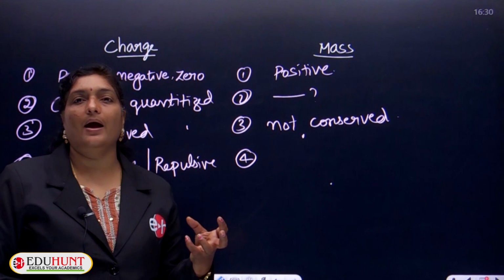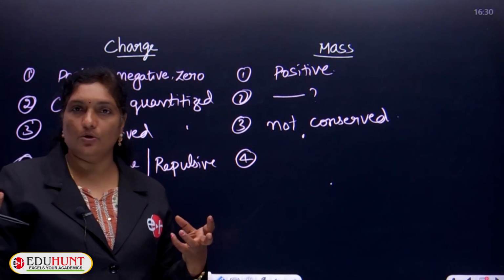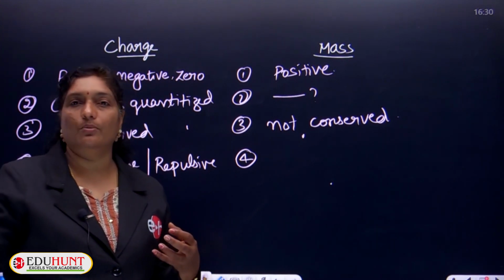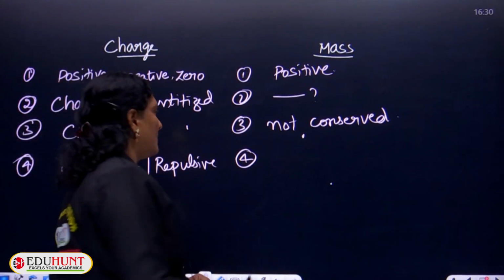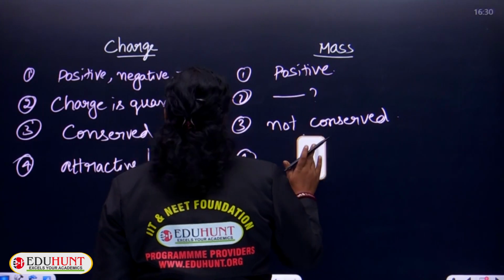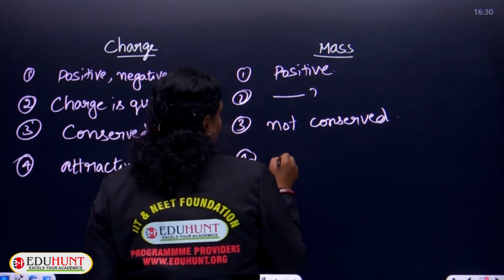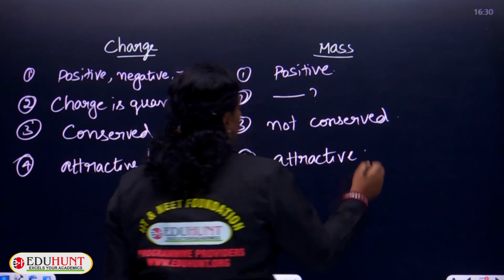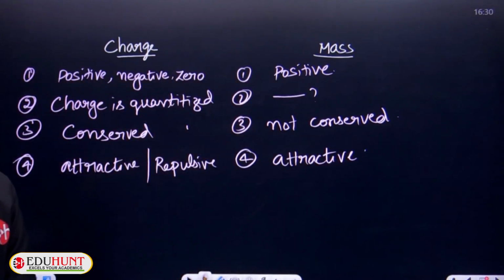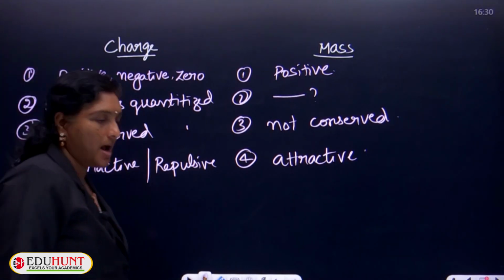Every mass attracts every other body in the universe. So, only one property exists in nature, that is the attractive property. Hence, there is no concept of repulsion. So, these are the main points you need to understand regarding the difference between charge and mass.